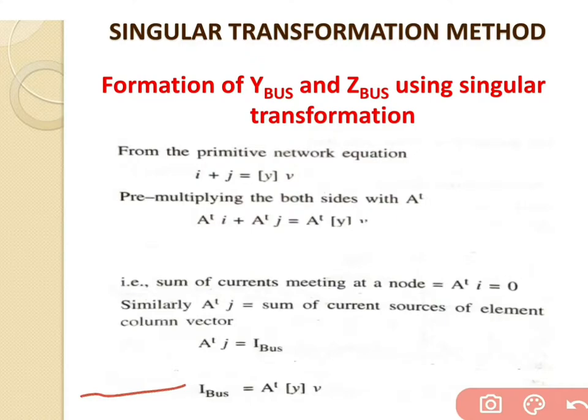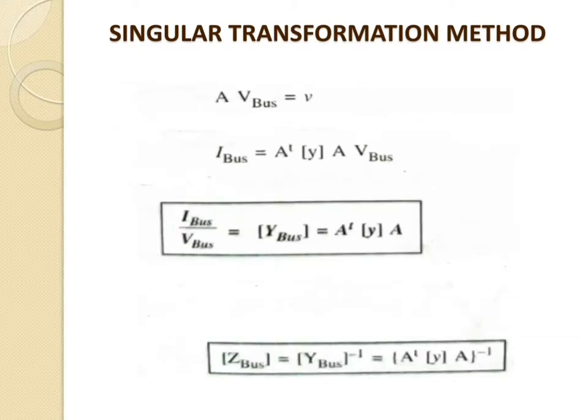So this equation becomes I bus equal to A transpose Y, and instead of V, we write A into V bus. Then the new equation becomes I bus equal to A transpose Y, and V is replaced by A V bus. So this is the new equation that we get over here.